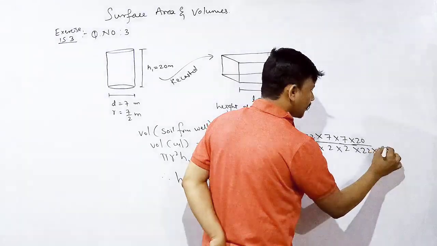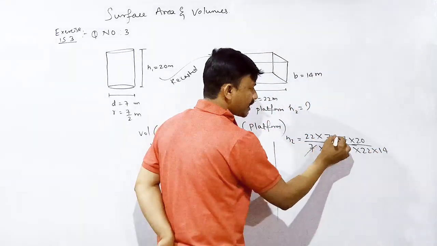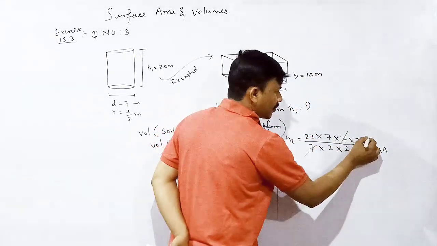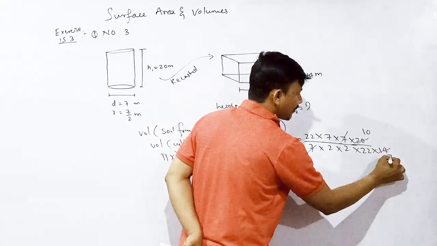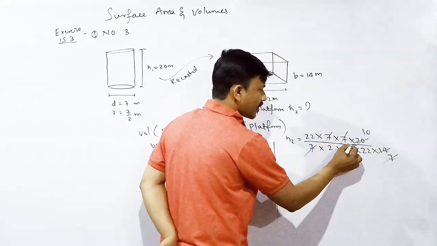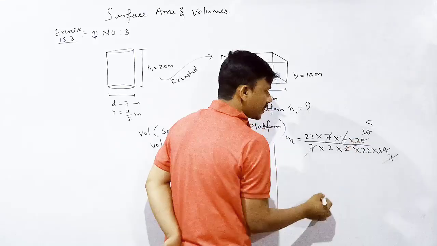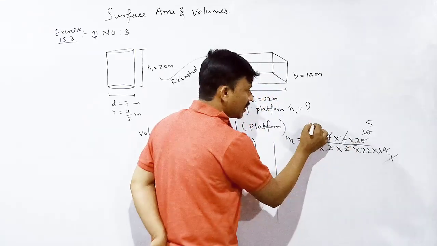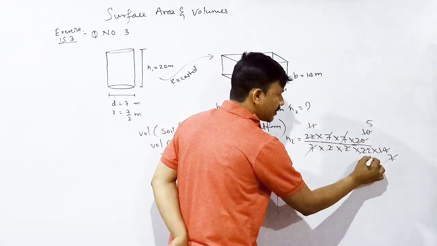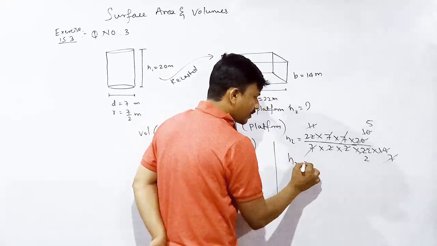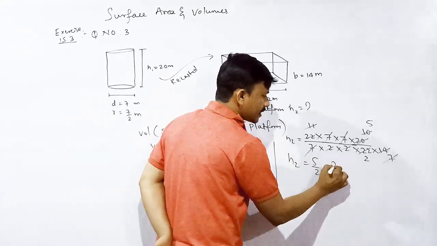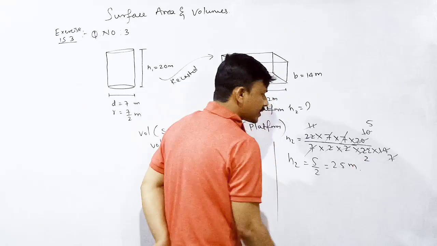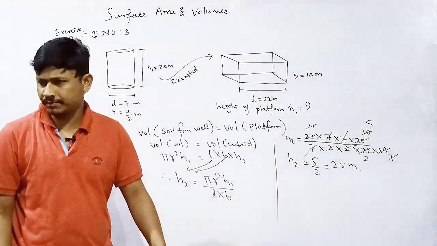What is the breadth? 14. Okay, h2 is equal to 5 divided by 2, that is 2.50 meter is the height of the platform.